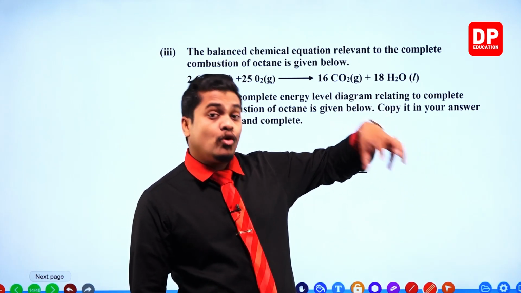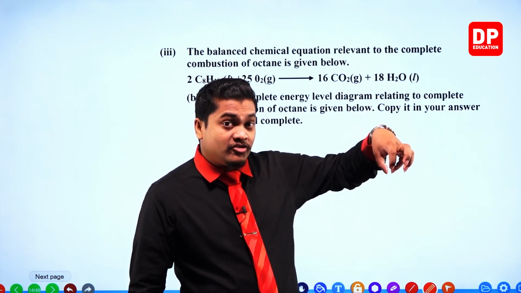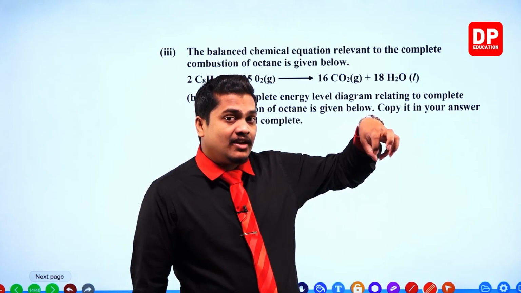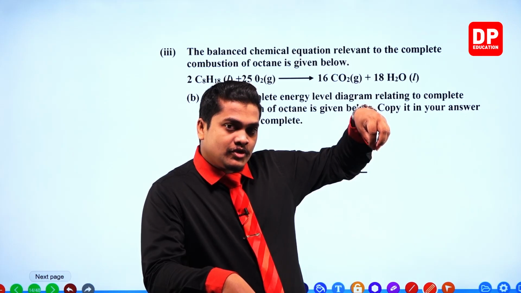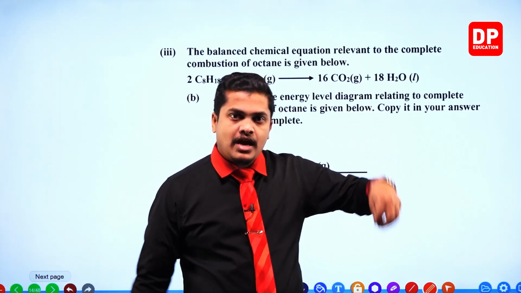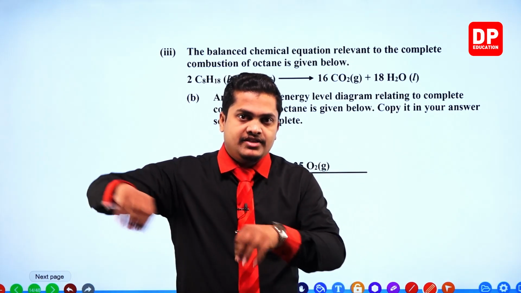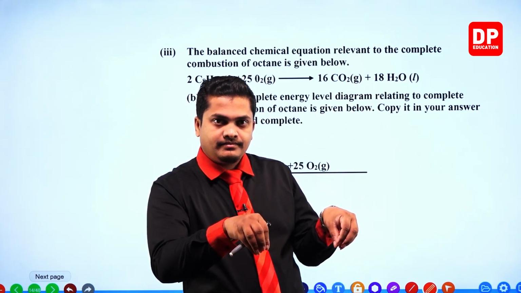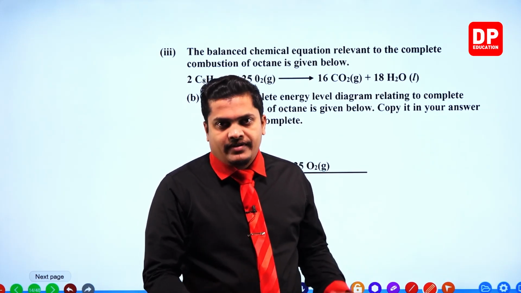More energy is contained within the reactants, less energy is contained within the products. So to balance this out, what will happen? Heat energy should be given out. Heat energy should be released to the environment, and it should be lowered to this level. That's how we represent these things in an energy level diagram.